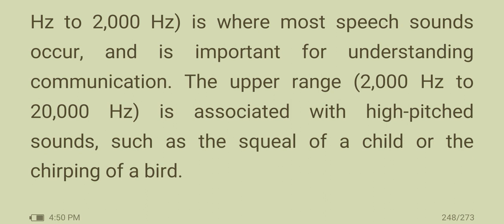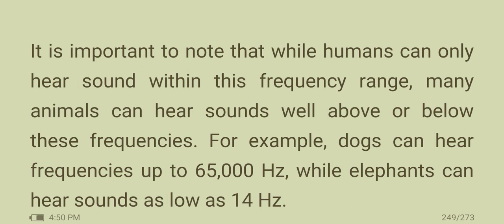The upper range is associated with high pitched sounds, such as the squeal of a child or the chirping of a bird. It is important to note that while humans can only hear sounds within this frequency range, many animals can hear sounds well above or below these frequencies. For example, dogs can hear frequencies up to 65,000 Hz, while elephants can hear sounds as low as 14 Hz.